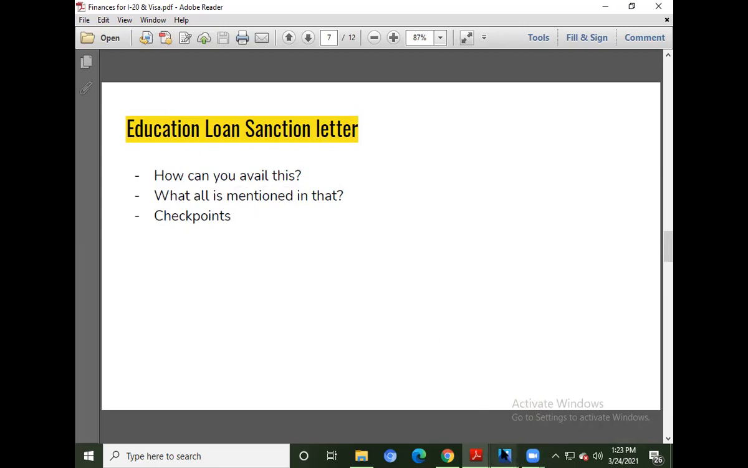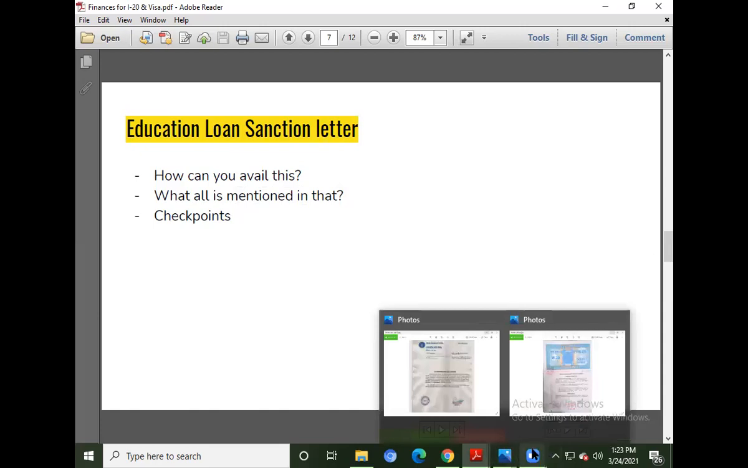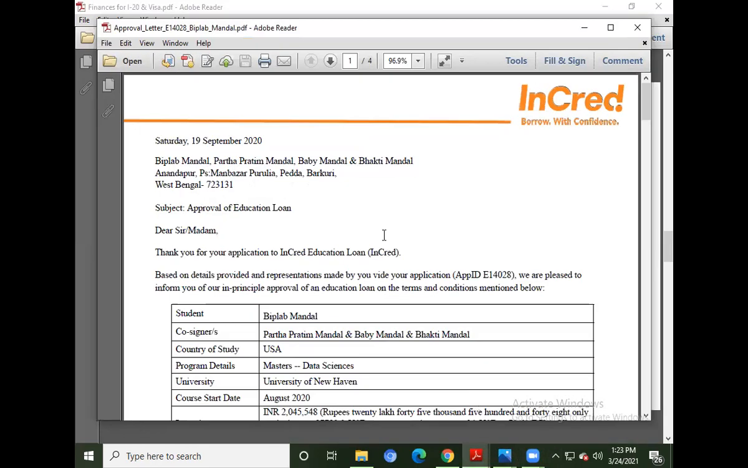I will just merge it with the checkpoints only. So what all is mentioned in the loan sanction letter? So this is a loan sanction letter of one of the loan providers.